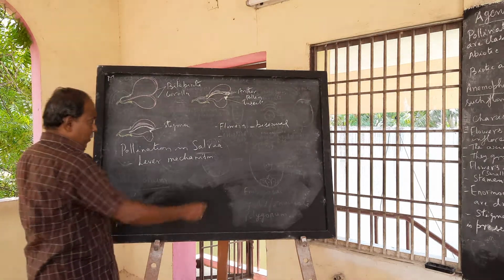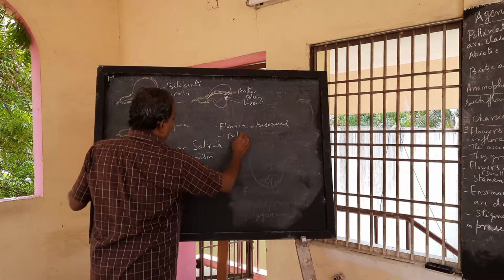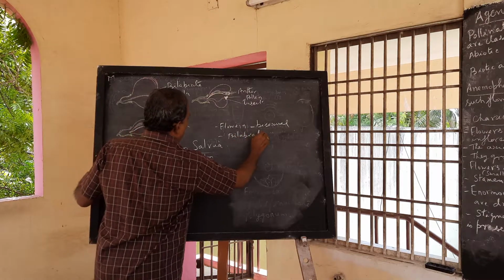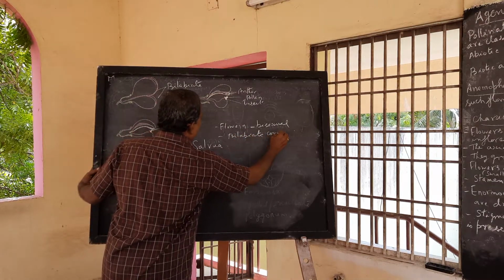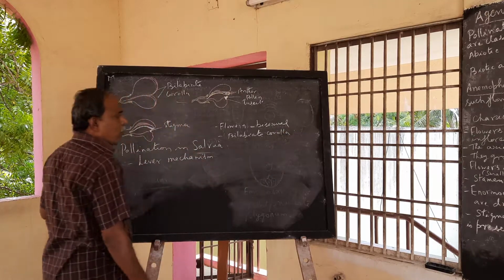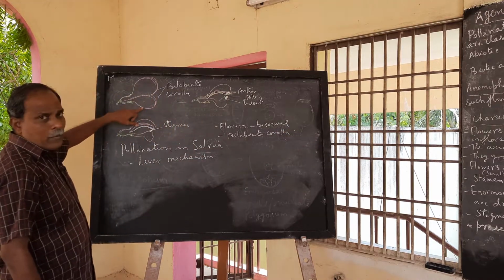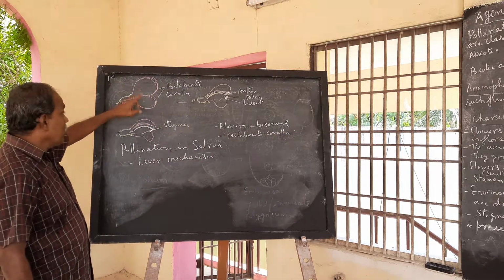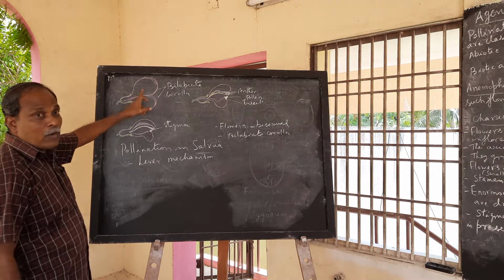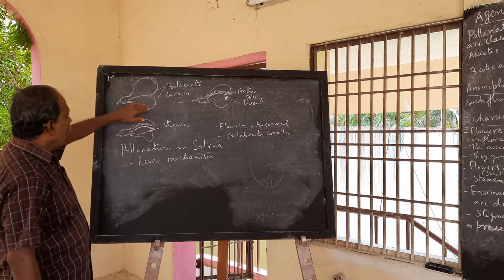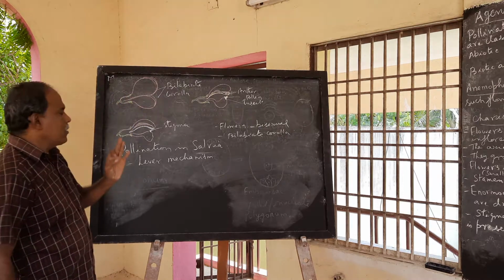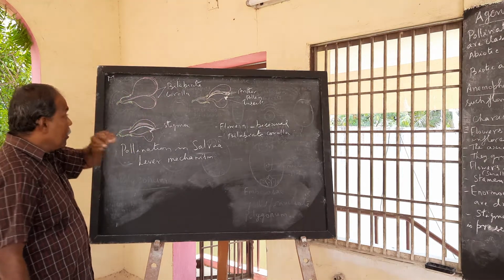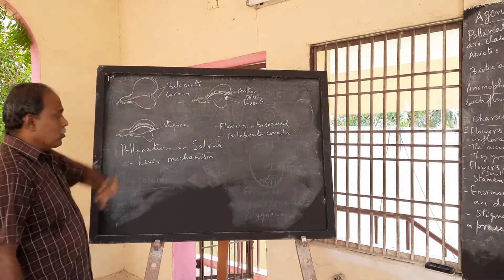And then they possess a bilabiate corolla, in the sense of an upper lip and a lower lip, two lobes. The upper lip is formed by 3 petals, the lower lip by 2 petals. That kind of corolla is called a bilabiate corolla.